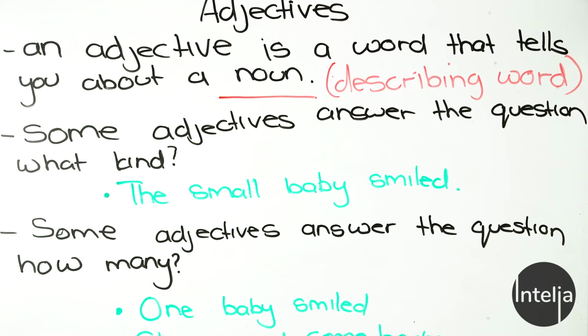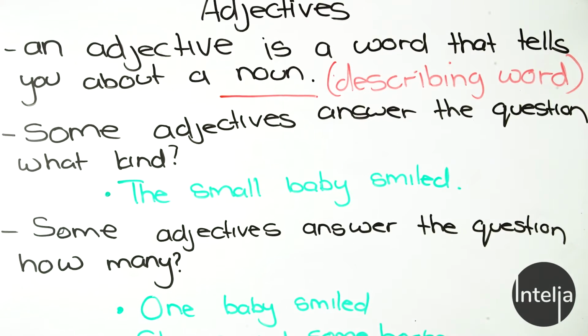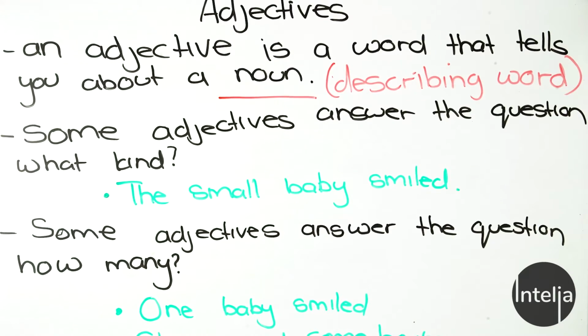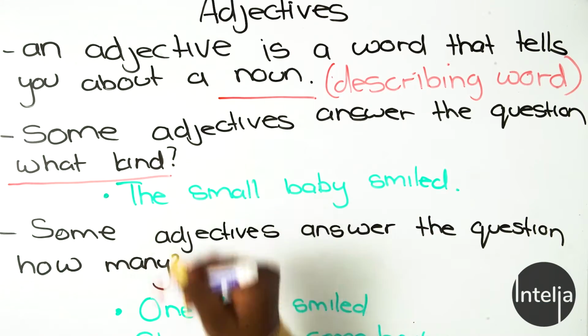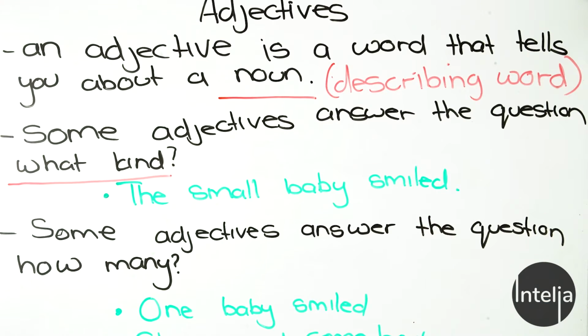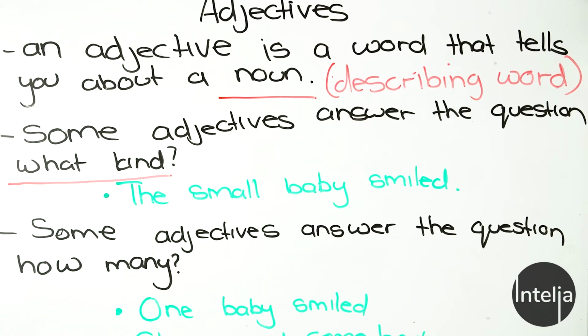Let's carry on. Now we're breaking it down into what or how adjectives can describe a noun. Some adjectives answer the question, what kind, okay? So remember, when we're talking about adjectives, we're asking what, right? The dog was so fat. Fat is a descriptive word. We're describing how big or the look of the dog, right? So sometimes adjectives can answer the question, what kind?